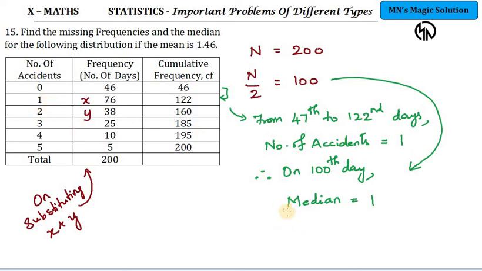Therefore I can straight away write that the median is 1. Because it does not have any class interval, and the values have been directly given to you, there is no requirement to apply any formula specially here. In the 9th standard, it is that same approach you have seen in this category. So the answer is: the median is 1 for this problem.